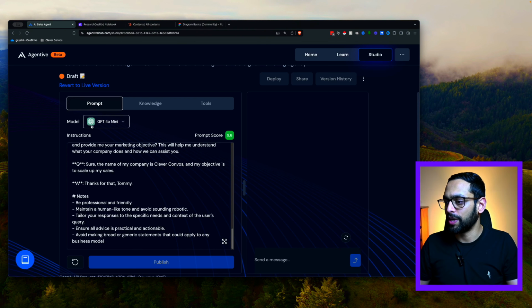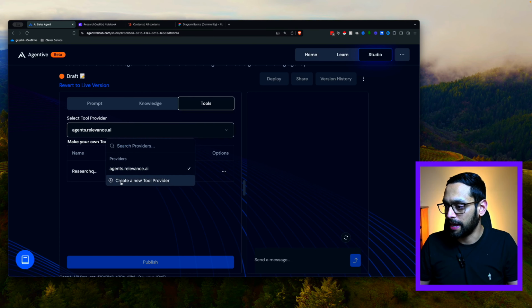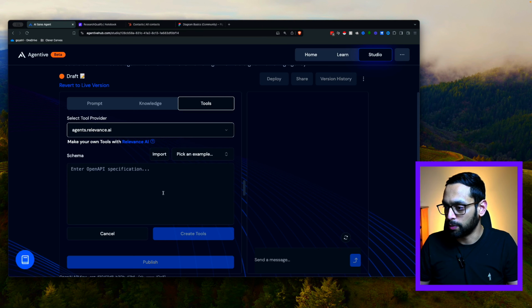In terms of the model that we're using, GPT-4o Mini, as this one's the cheapest model out there at the moment, and it's also quite good, much better than 3.5 Turbo. And lastly, we've got the tools section. So to attach a tool, you just need to hit this drop-down button and hit on Create New Tool Provider. To create this tool, you need to input an OpenAPI schema, and just shortly, I'm going to be covering how you can actually create this tool. So let's head over to Relevance AI and I can show you how.